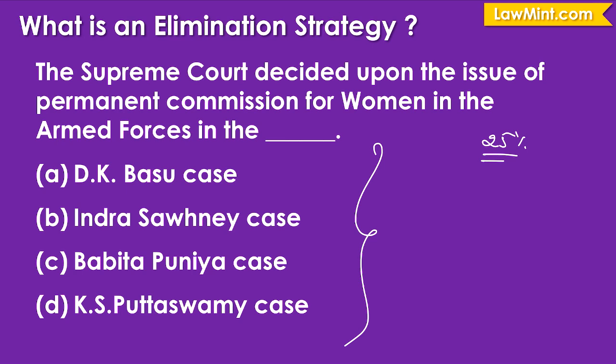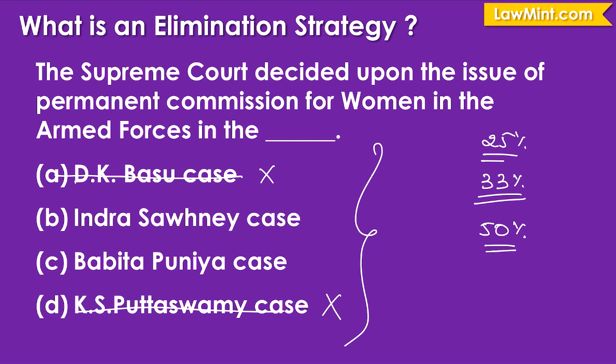But now, having read about the DK Basu case somewhere in my LLB syllabus, I would probably be able to identify that this case has to do with the arrest of a person, so this is not about armed forces or permanent commission for women. Therefore, this is not a correct answer choice. Now I have 3 options to choose from, so my probability of selecting a right answer has gone to 33%. Then I see that the Puttaswamy case is to do with Aadhaar and it is not about permanent commission. Therefore, I eliminate this also. Now the probability has gone up to 50% because I just have to choose between these 2 options.